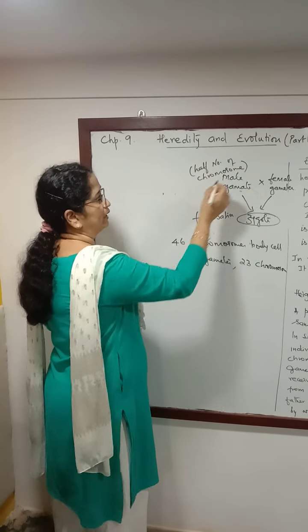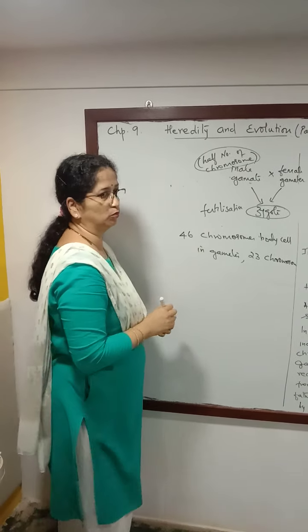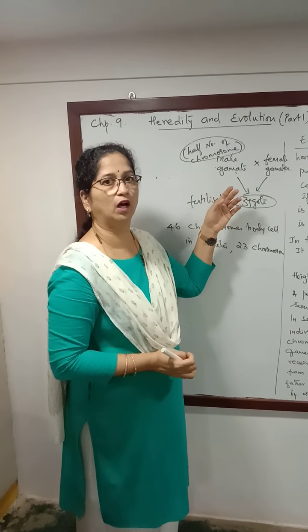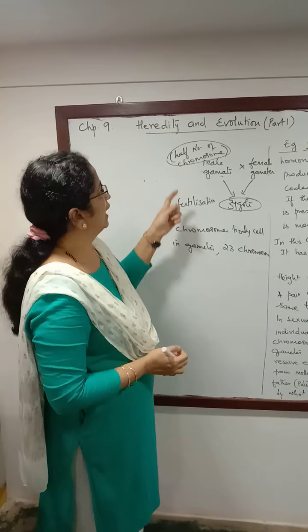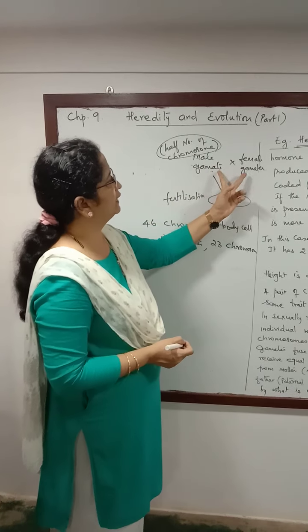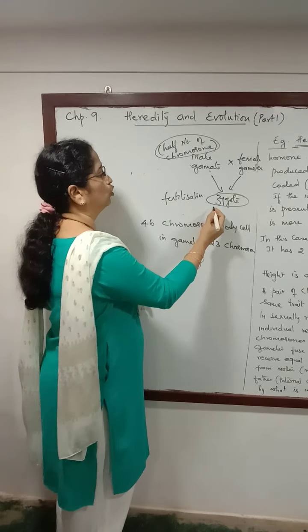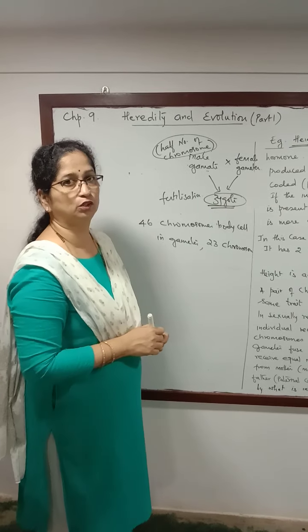So gametes will have only half the number of chromosomes, and its importance is also studied in the chapter of how do organisms reproduce. And that is because when these two gametes fuse, it will form zygote where the chromosome number will be restored.